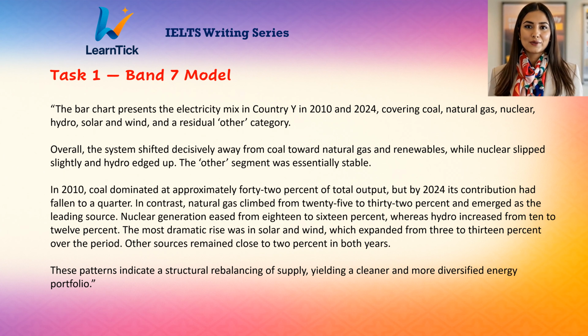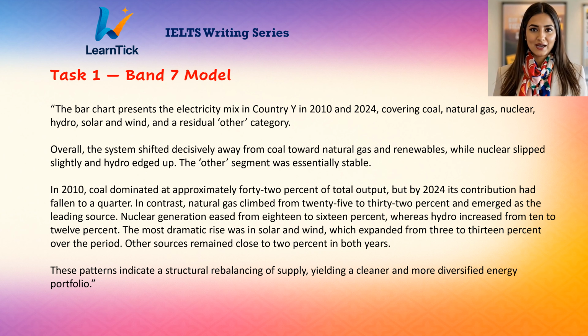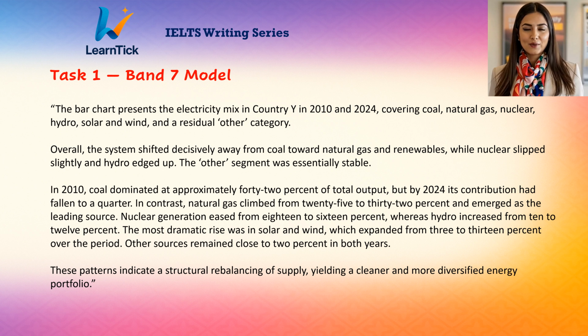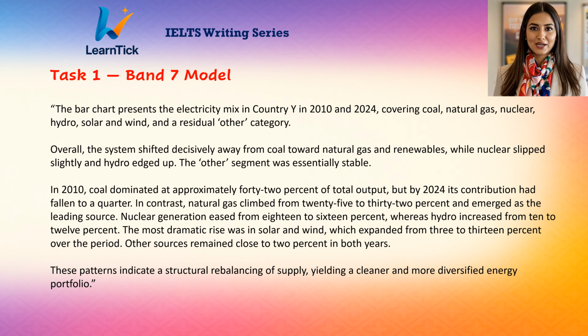Band 7 model. The bar chart presents the electricity mix in country Y in 2010 and 2024, covering coal, natural gas, nuclear, hydro, solar and wind, and a residual other category. Overall, the system shifted decisively away from coal toward natural gas and renewables, while nuclear slipped slightly and hydro edged up. The other segment was essentially stable.